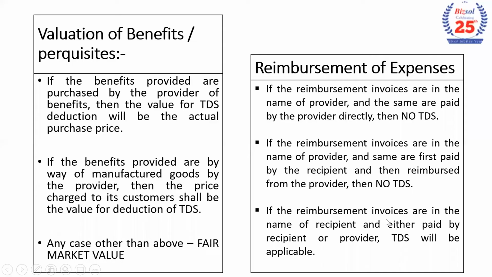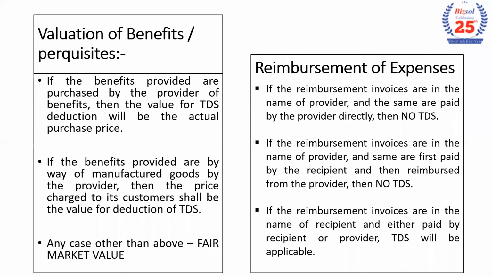Okay, so valuation of perquisites. What I have to consider for value, because that is the value on which I need to deduct the TDS, and if I fail to do that, there are consequences of disallowances.